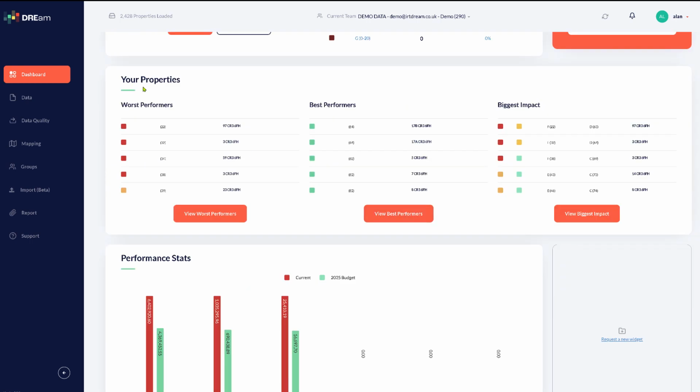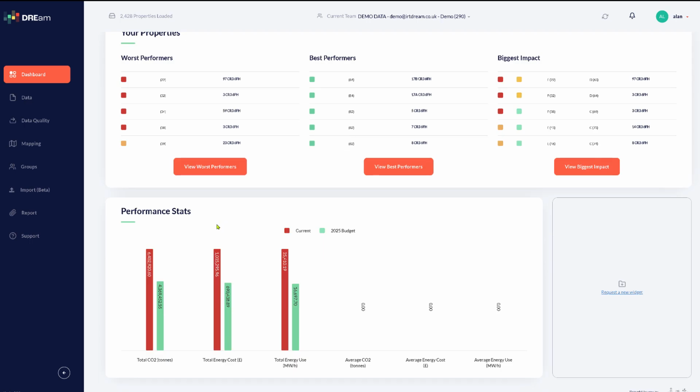Further down we then have information on your properties, so these are shortcuts, so you can look at the worst performers, that'll take you there straight away. Your best performers, these are ones with the highest SAP score, and there's other options here, the biggest impact, so these are properties where you could go, in this instance, from an F, which is 22, up to a D, which is 63. So these have the biggest ability to jump energy bands.